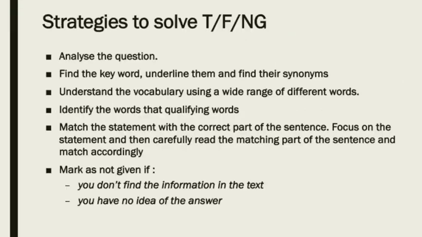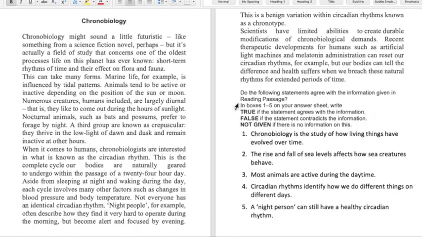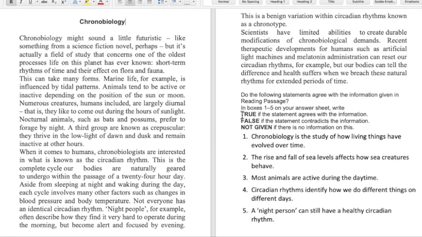Hi everyone. Now let's move on to a passage that was asked in IELTS as a true false not given. So this is a passage that we have selected for today. Now as you see there are questions over here, true, false and not given, and on the other side this passage is given to us.